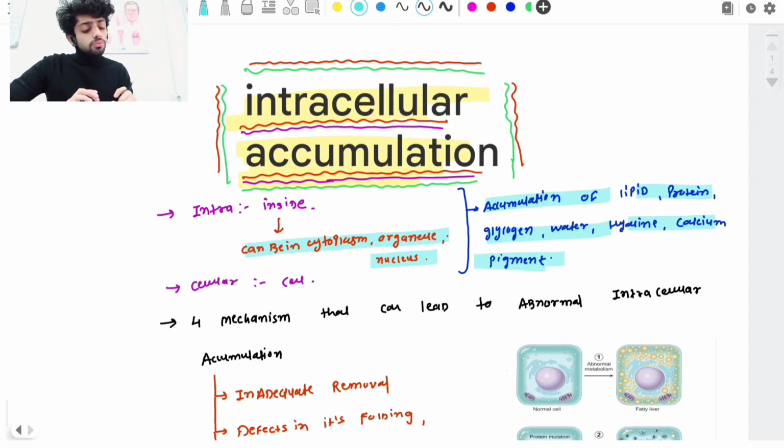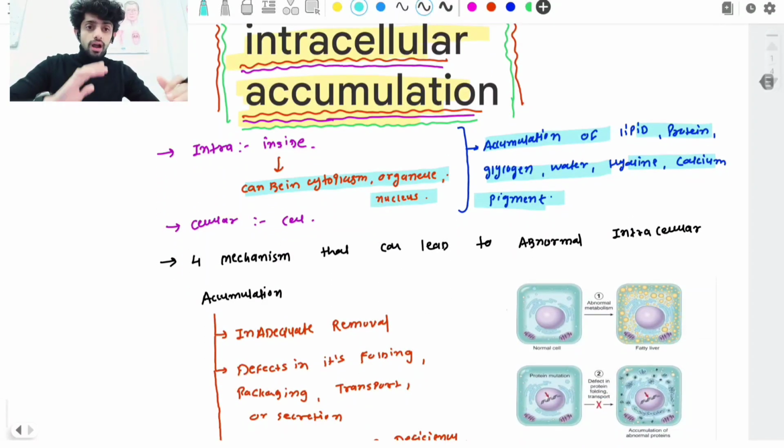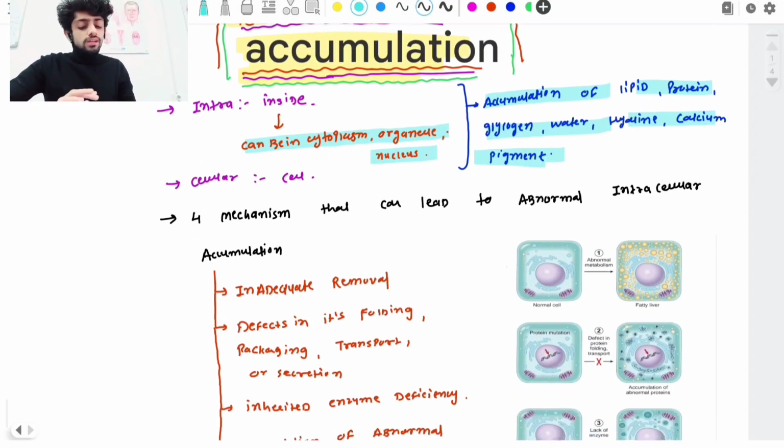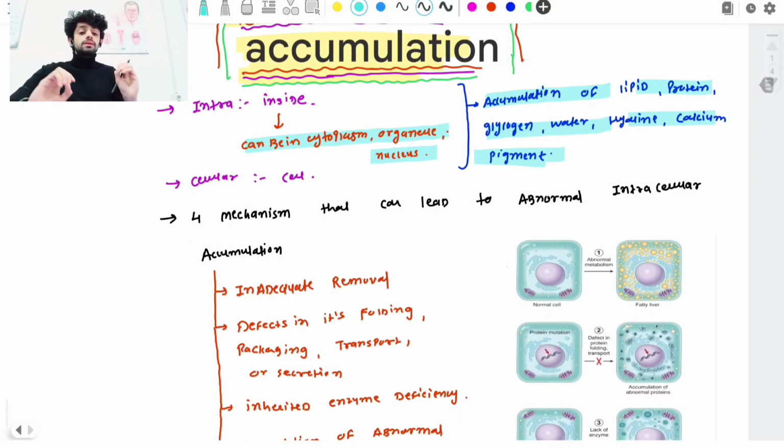For accumulation of these substances, there are common mechanisms. There are mainly 4 mechanisms. What are those mechanisms? We're going to see them one by one. After that we will see the details of each accumulation, like what we see in lipid accumulation, protein accumulation, and glycogen accumulation. But first of all we see the common mechanisms.